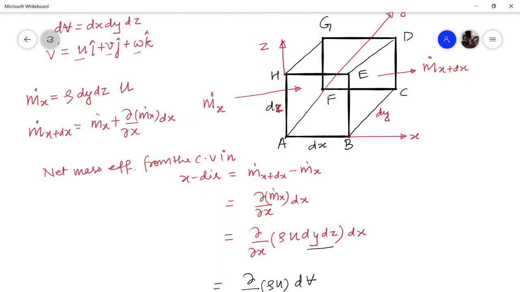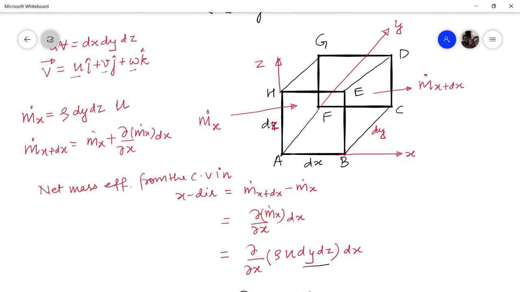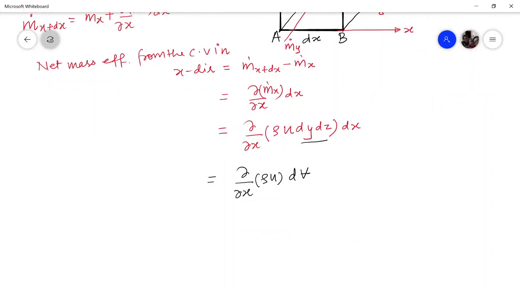If you go to the y direction, let us say this is the mass inflow into the control volume in the y direction, m dot y. And what is the mass outflow? That will be m dot y plus dy. So what is m dot y?